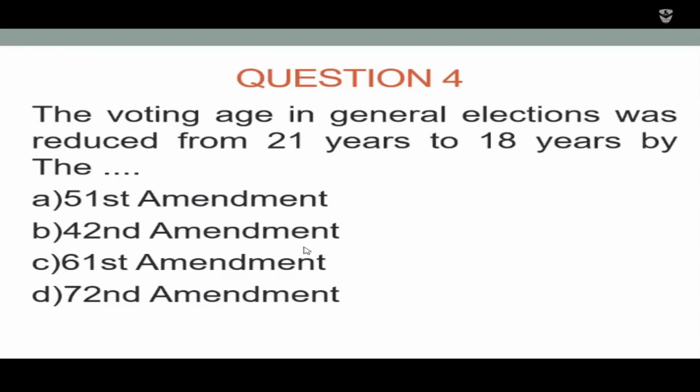Fourth question: the voting age in general elections was reduced from 21 years to 18 years. Which amendment reduced the age from 21 years to 18 years? Option C is the right answer, 61st Amendment.